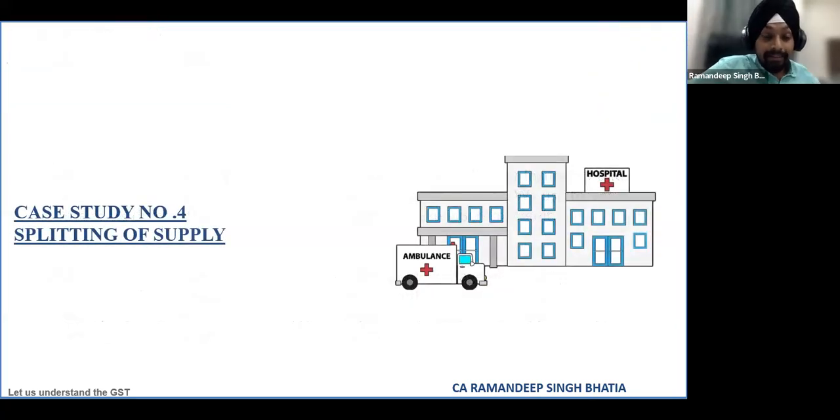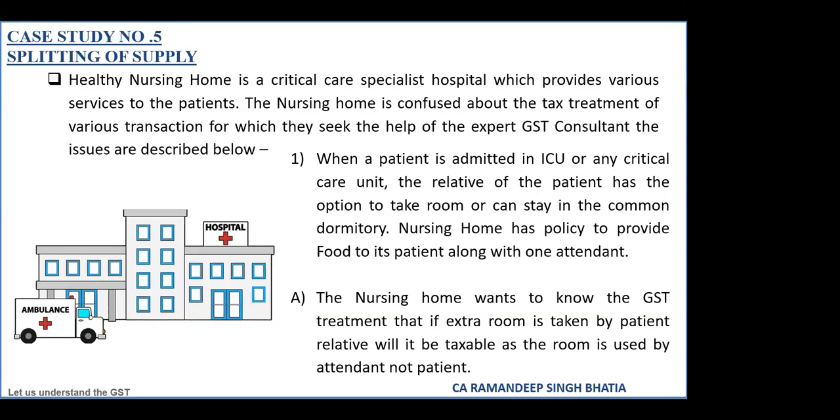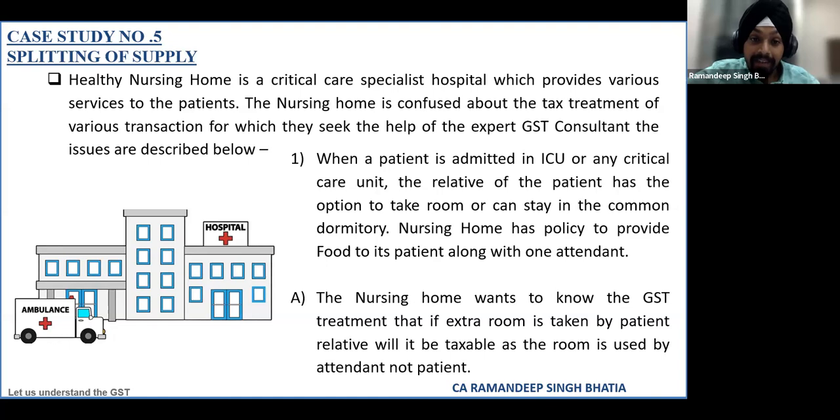So the last case is case study number 4, which relates to hospitals and ambulance, on splitting of supply. Let me just summarizingly explain the case. There is a nursing home which is specializing in critical care treatment. And this nursing home has a facility that whenever a patient is admitted in the critical care unit, they give the option to the patient attendant that they can stay in the common dormitory, or that attendant can book a separate room for him.